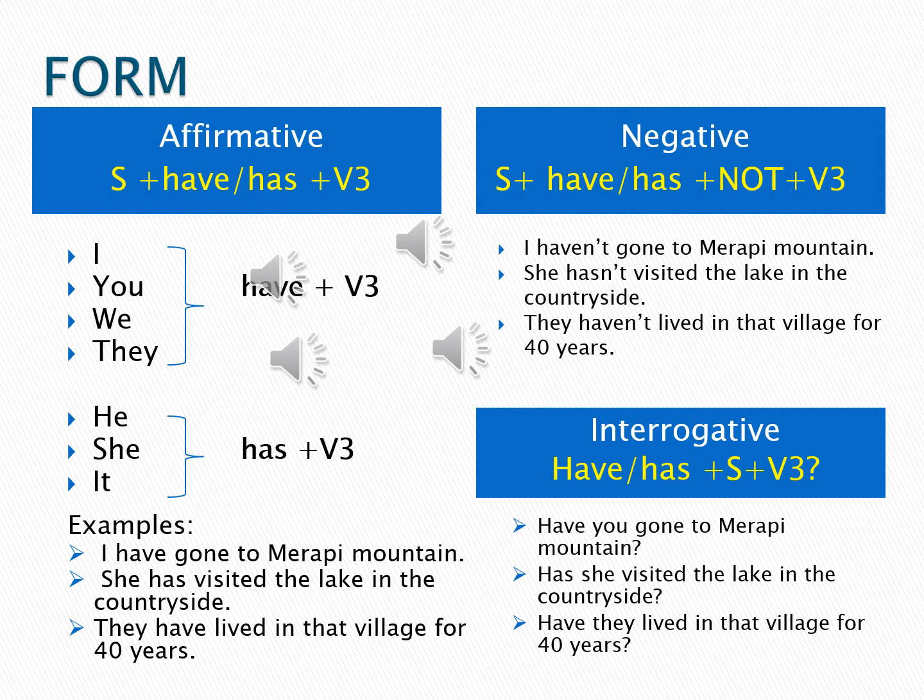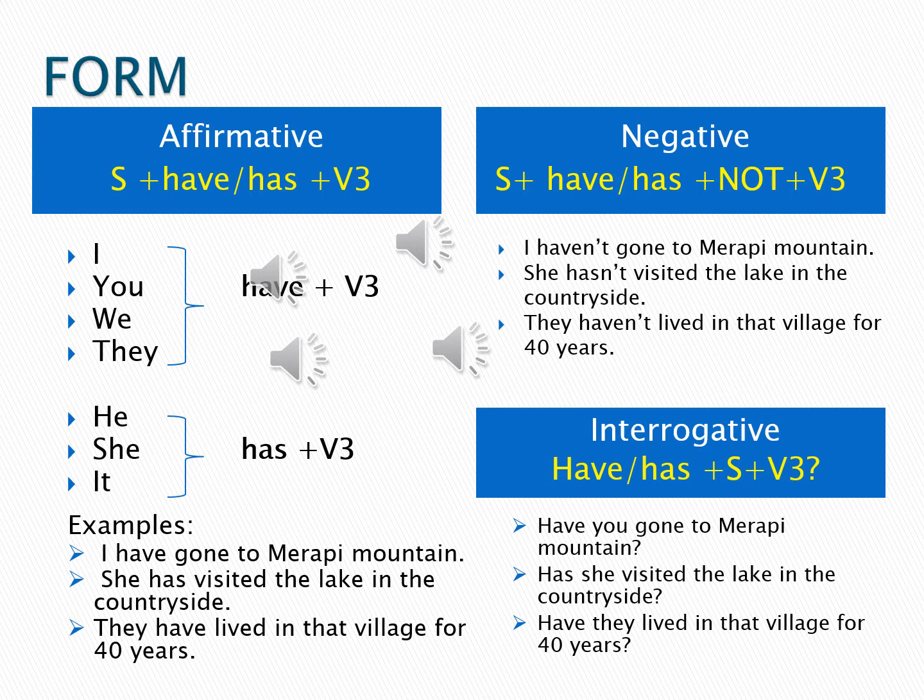There are two types of subject. S is for subject, yes. The first type is I, you, we, they. If you are going to make a sentence using I, you, we, they, you have to use have followed by verb 3. The second type is he, she, it. So if you are going to make a sentence using he, she, it, you have to use has followed by verb 3.